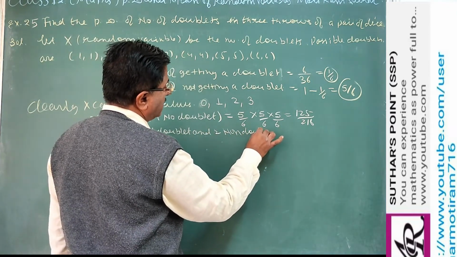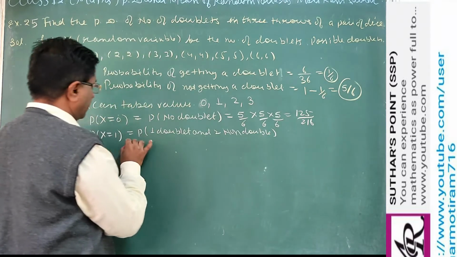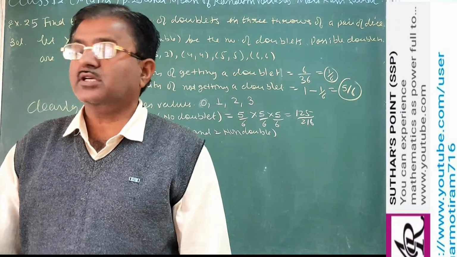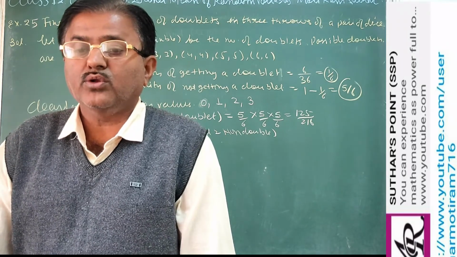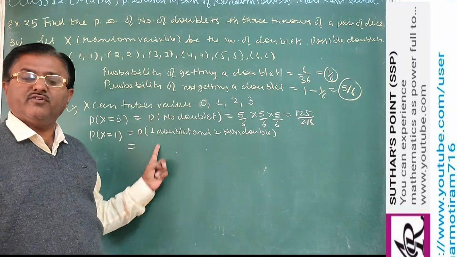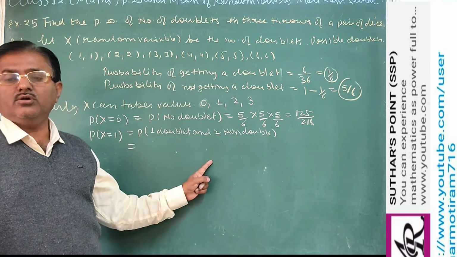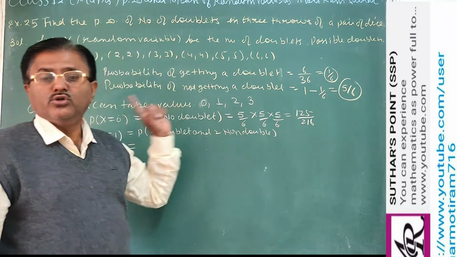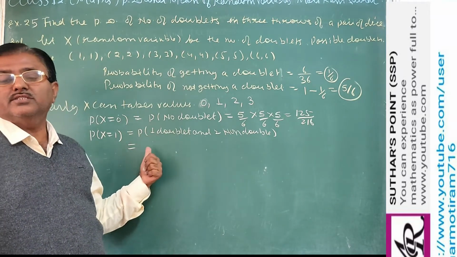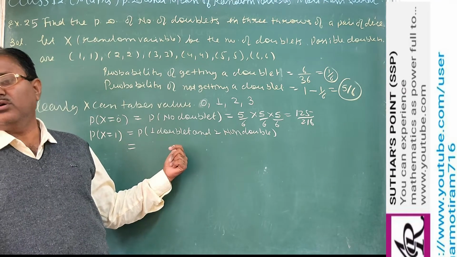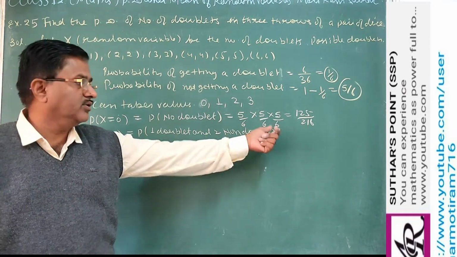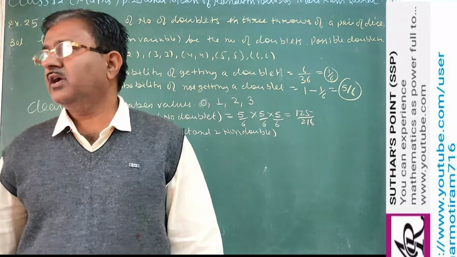So now there are 3 different cases. The 1 doublet can be in the first throw, second throw or third throw. When in the first throw we get the doublet, then the second and third are non-doublet. When you get it in the second, then the first and third are non-doublet. When you get it in the third, then the first and second are non-doublet.